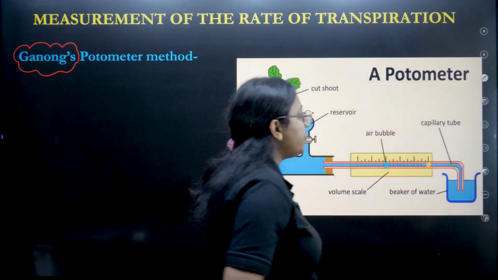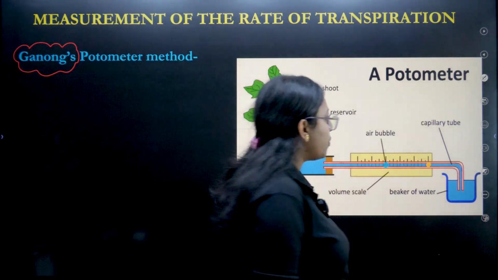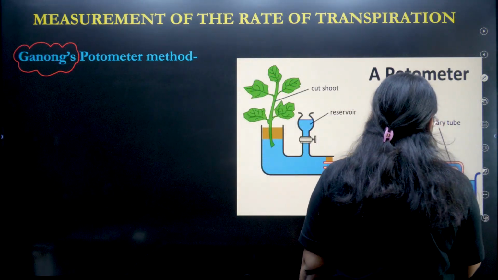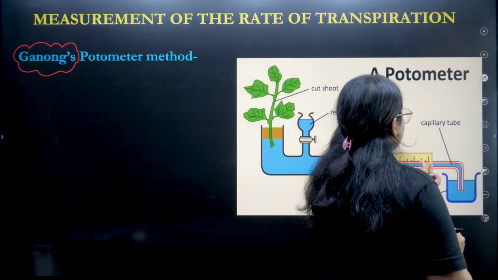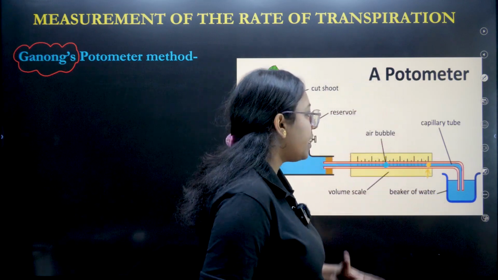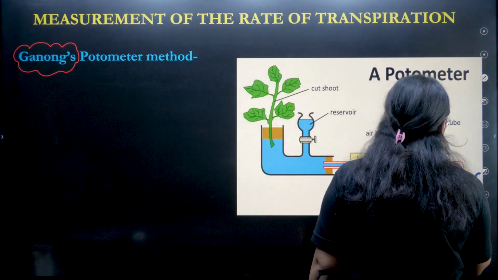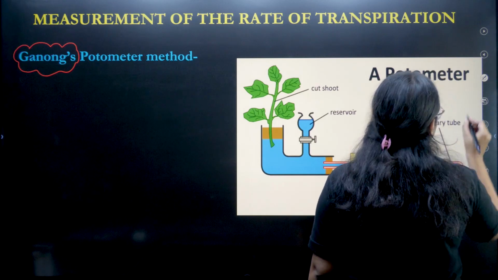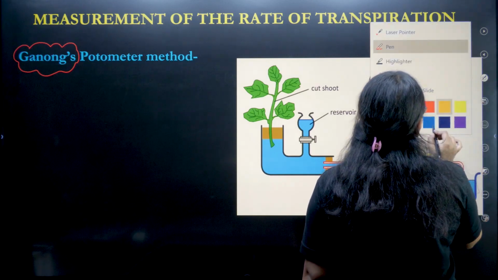Let us suppose the bubble is not at the initial point, but behind the initial point, like it is here.